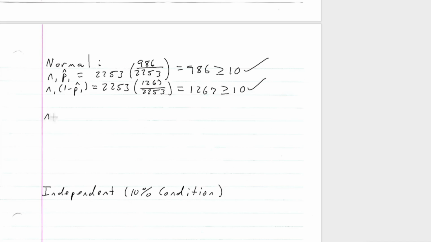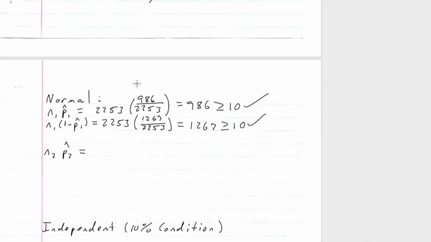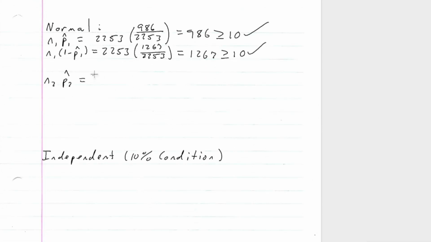Now the next one, N2 times P2 hat, is 2629 times 923 over that 2629, which is equal to 923, which is bigger than or equal to 10.